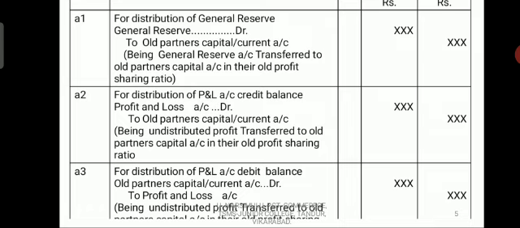Third, for distribution of the profit and loss account debit balance, which means loss, we have to write this entry: all partners' capital accounts or current accounts debit to profit and loss account, with the amount in the debit and credit columns.